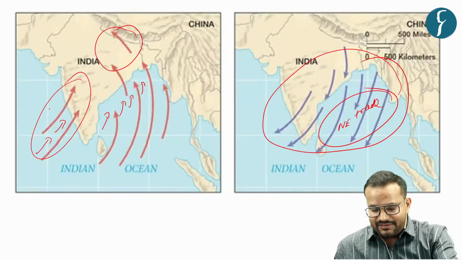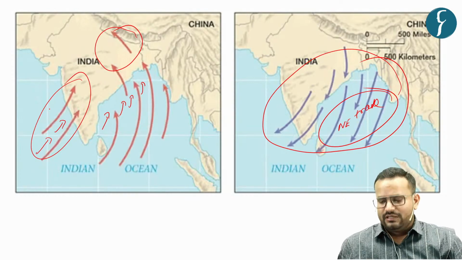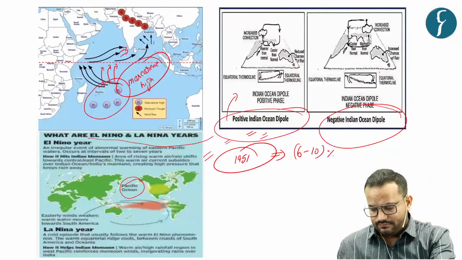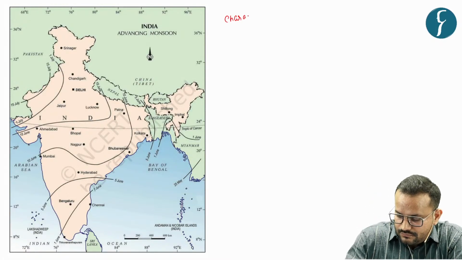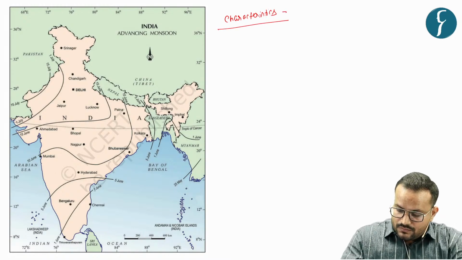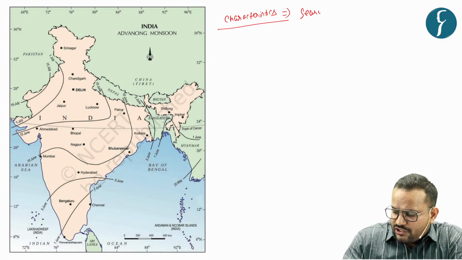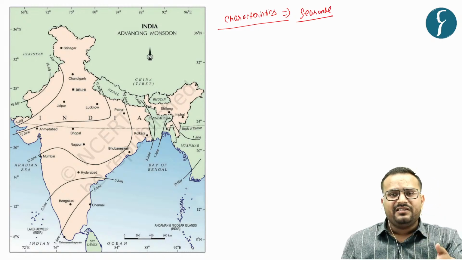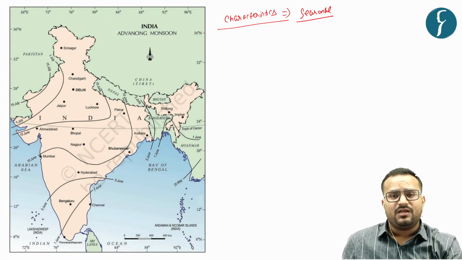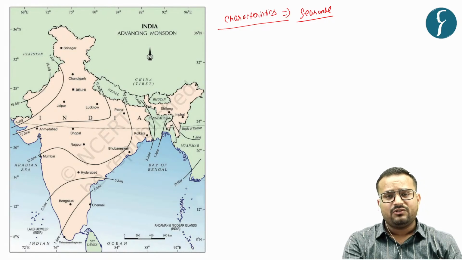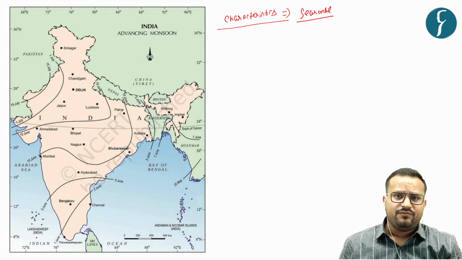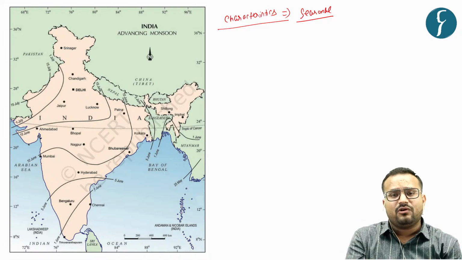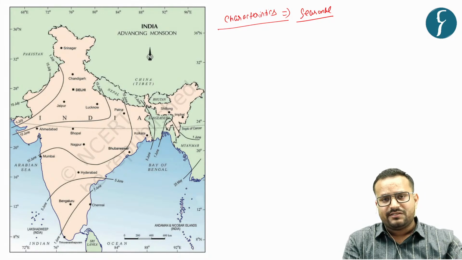Now there are certain characteristics also of the Indian monsoon. When you see the characteristics, it is seasonal in nature. Why seasonal in nature? Because from June to September, what are you having? You are having the southwestern monsoon, in the sense that the summer monsoon. But after a span of 4 months, you have the withdrawal of monsoon that you call the retreating monsoon, which causes the rainfall on the Tamil Nadu coast.